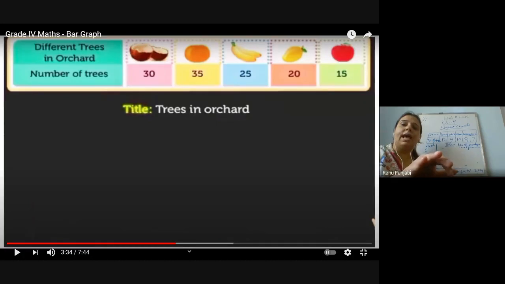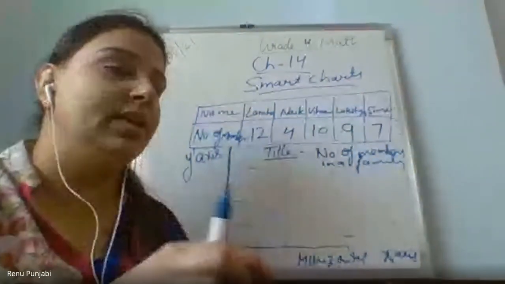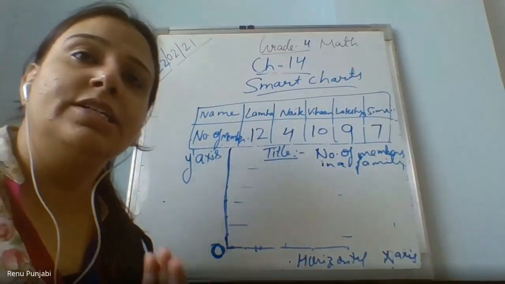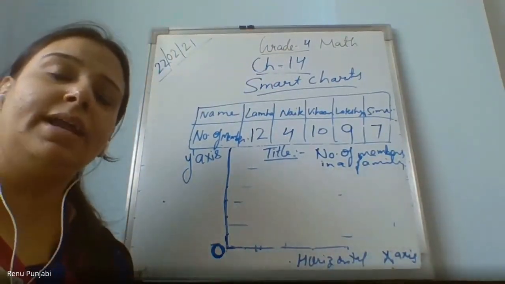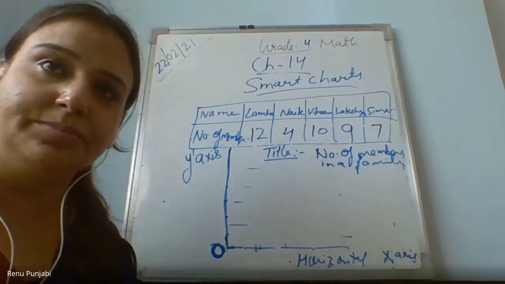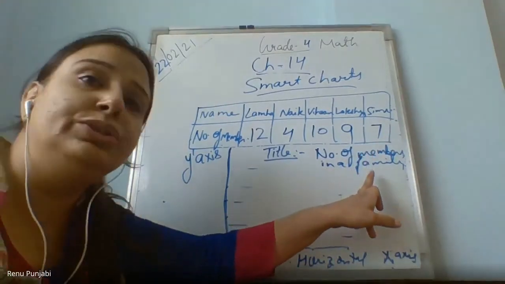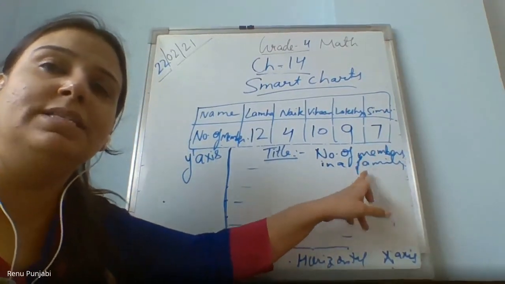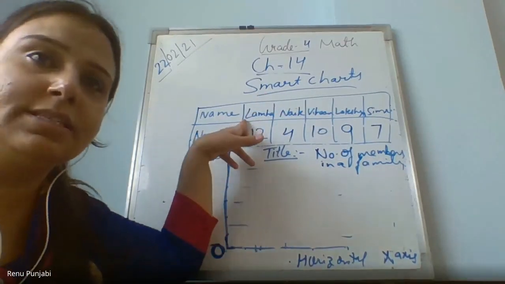Now, whatever I have explained here on the board, I will come to that again. First, you understood how to read the bar graphs. Yes. Now we come to how to draw the bar graphs. As I told you, the title is very, very important, and the title will come on the basis of the information given to us.